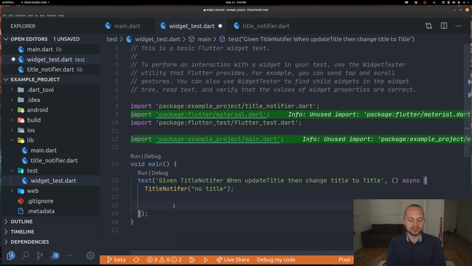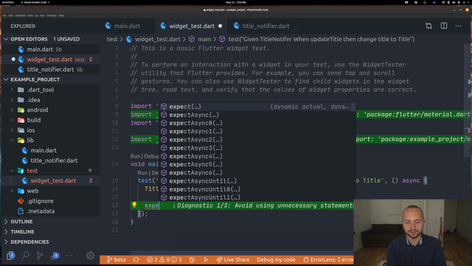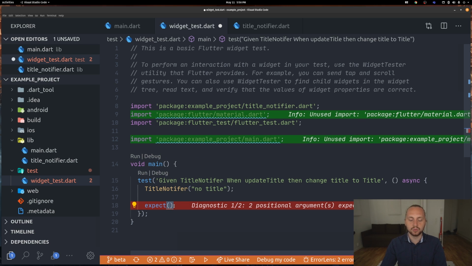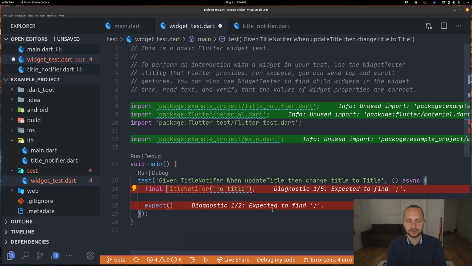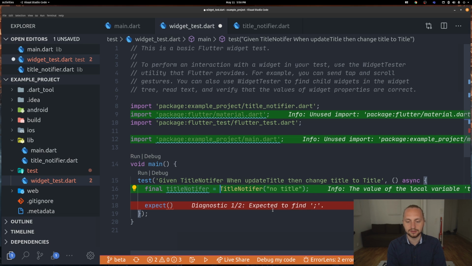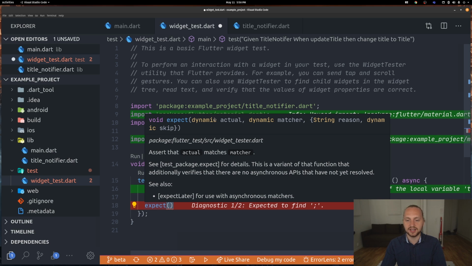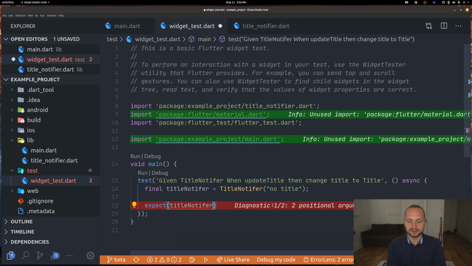And then we want to simply call expect. We expect final title notifier. If we check this, we can have an actual and a matcher. So the actual is title notifier.value, but we expect it to be, let's say, title.